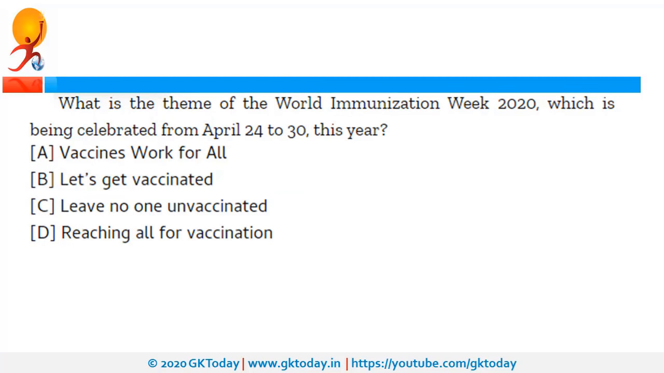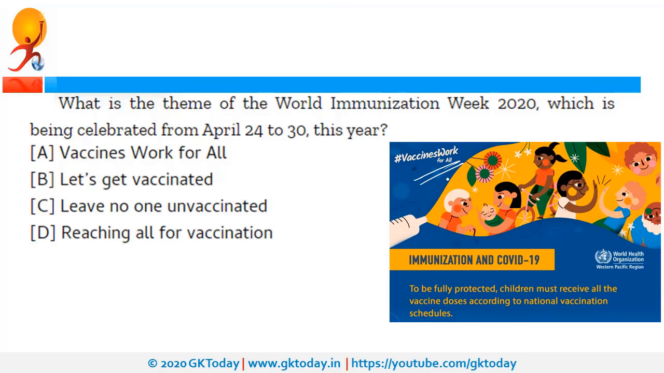What is the theme of World Immunization Week, which is being celebrated from 24th of April to 30th of April? So this World Immunization Week is celebrated with the aim to promote the use of vaccines, and the theme of this year's World Immunization Week is Vaccines Work for All.